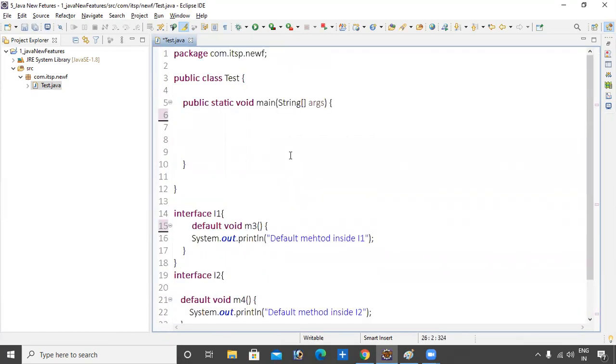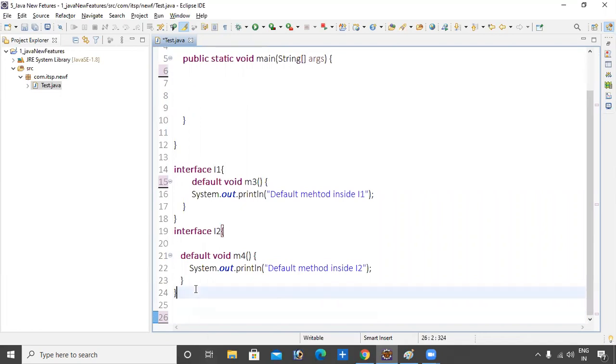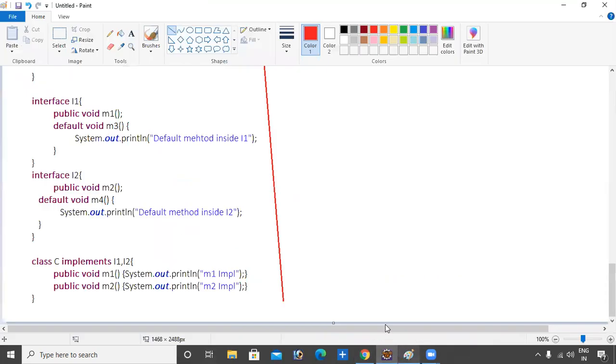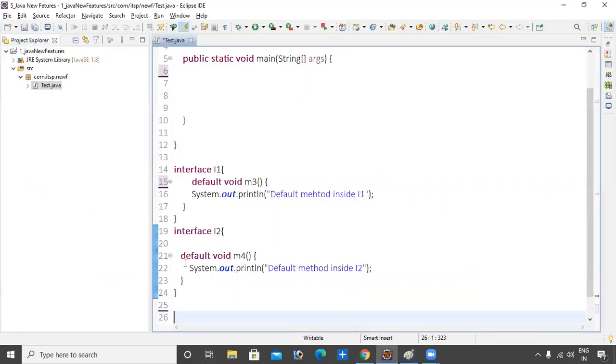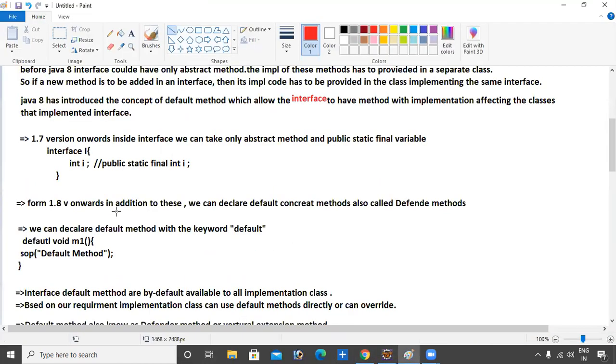Now, new. Like I said to you one point, from the onward addition, the new feature development, we cannot implement. I will show you this point. What is the point? Inside the interface we can take only abstract methods, public static. From one point onward addition, we can declare default methods, also called defender methods.